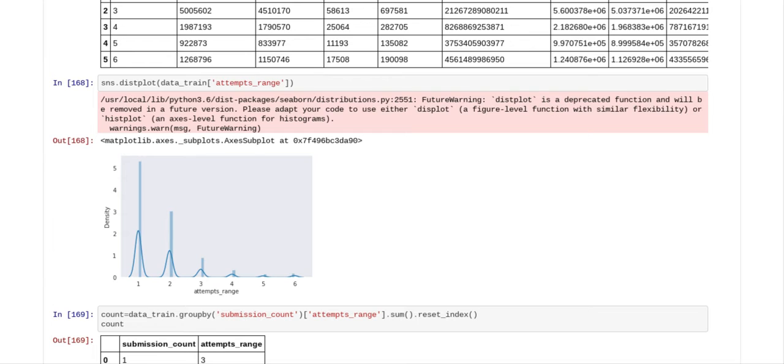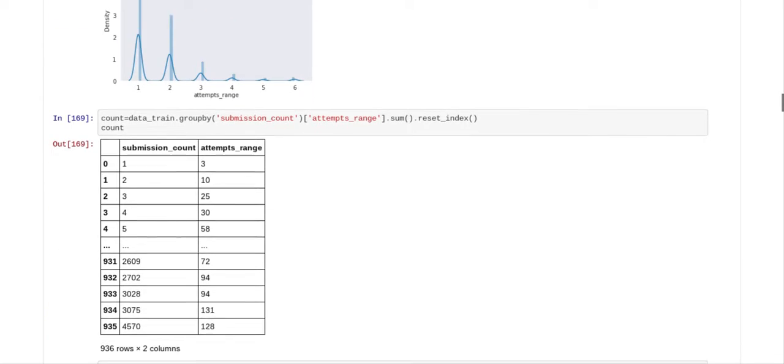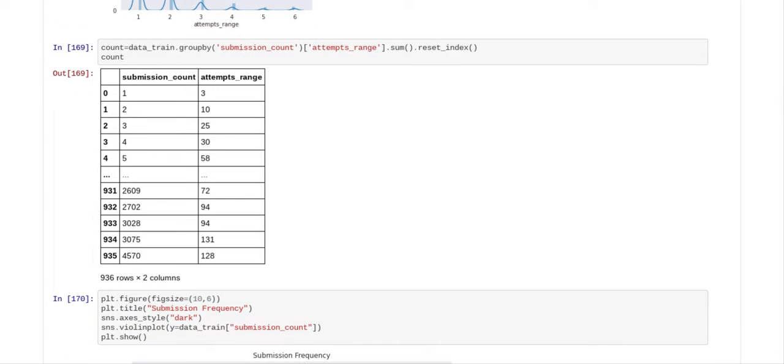And then what we wanted to see was a graphical representation of the attempts range, because a lot of people like to see pictures. So this is your picture of your attempts range, and you can see that number 1 was the highest, 2 was the second highest, and then it kept decreasing as you got down to 6. So we did a group by on submission count.